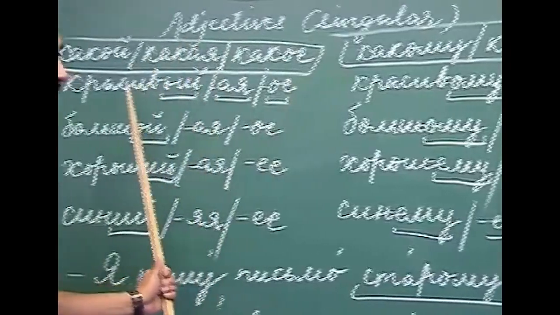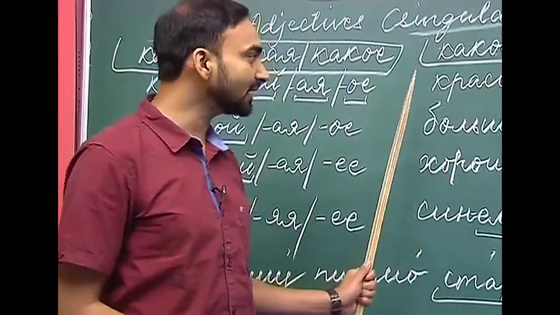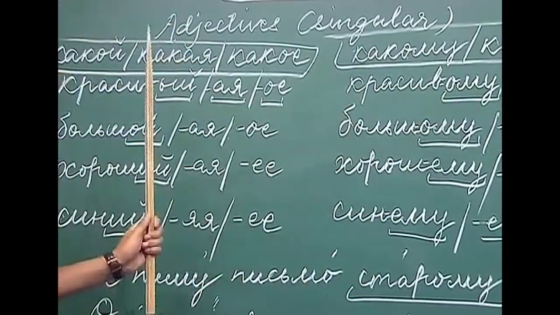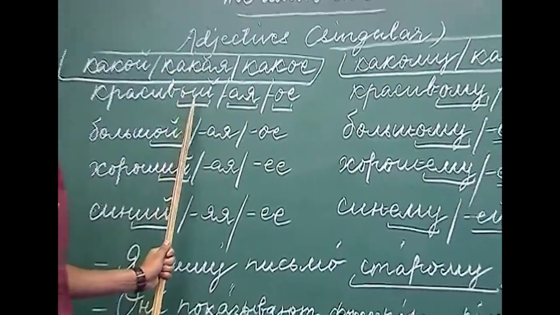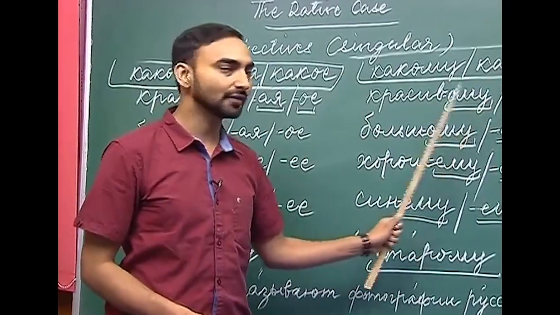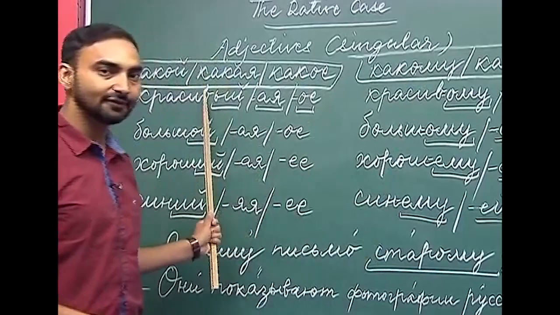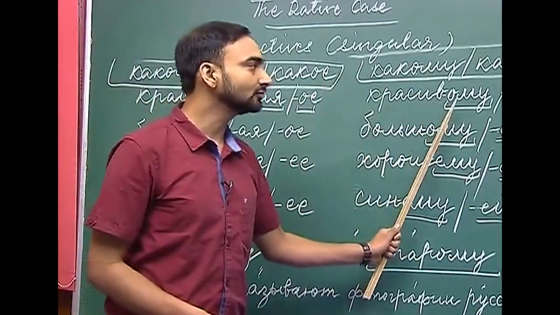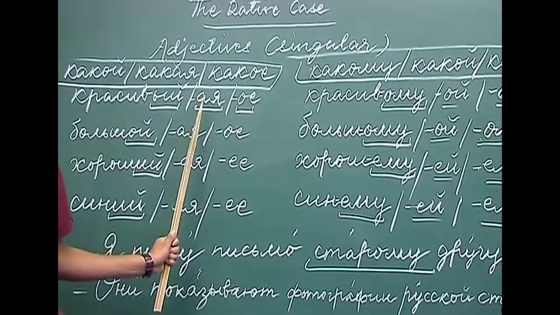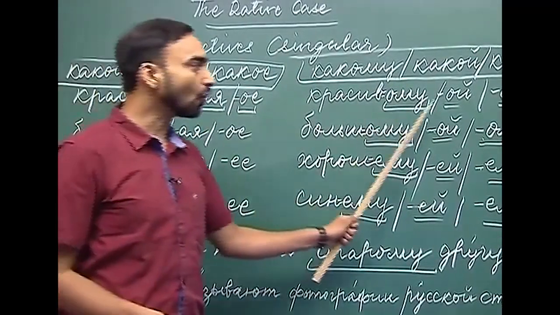So, what happens when we use krasivi in the dative case? It becomes krasivamu. So, what we are doing is dropping the ending of the adjective and adding omu at the end to get its masculine form. So, krasivi, krasivamu, krasivaya, again we will drop this aya which is the ending and add oi.